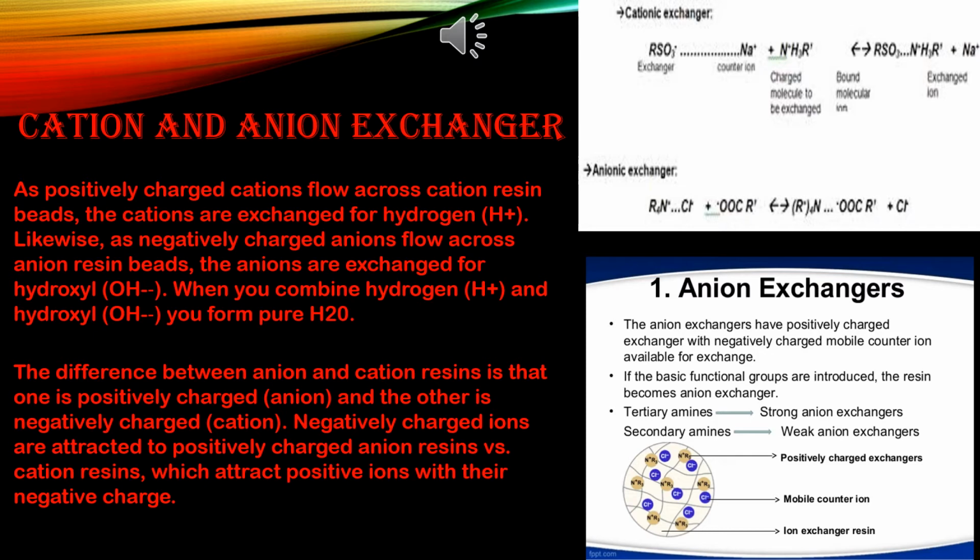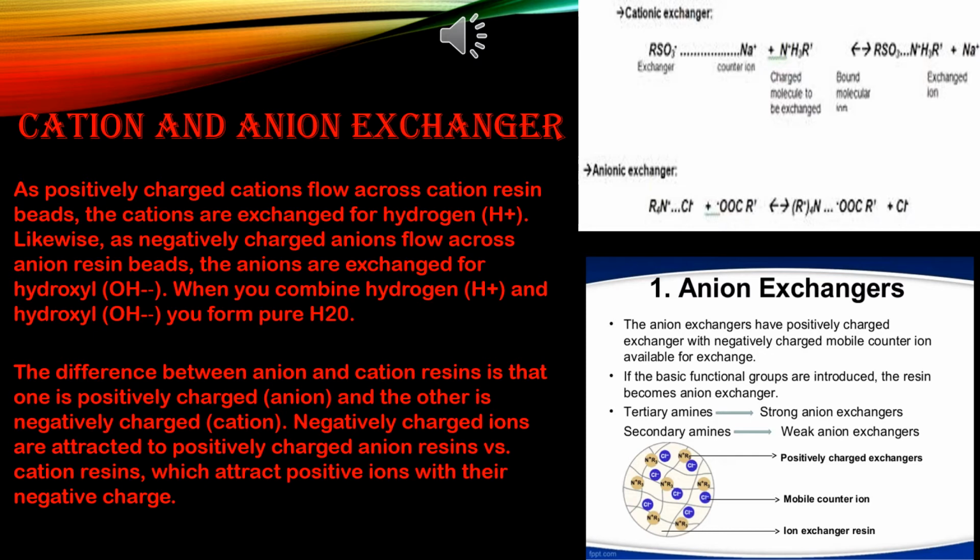Reaction in anion exchanger: RNH3OH. Remember this. Above N, you have to give a plus sign and OH minus. Plus HCl equals RNH3 plus Cl minus plus H2O. Please give this plus minus sign because here it is completely in the ionic state. That's why you have to show it like this.